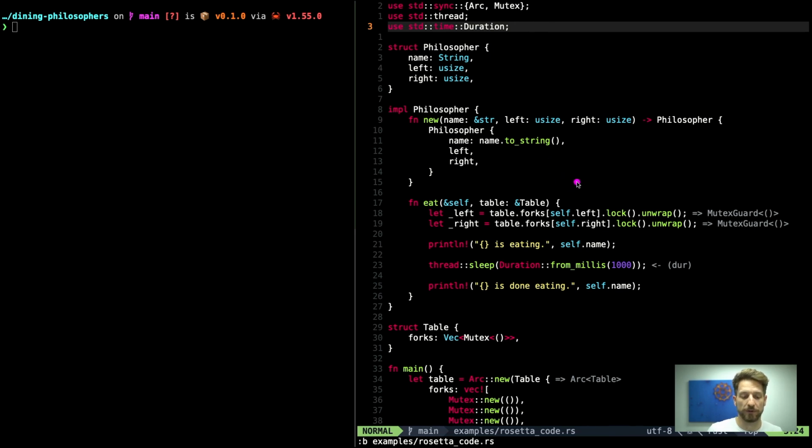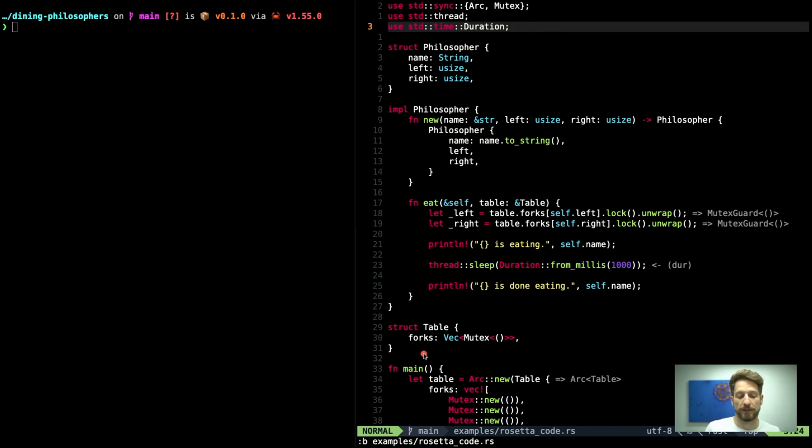On the table he will find the forks. As we can see, we try to pick up the left fork first and then the right one. So this second line only happens when we actually managed to acquire the lock on the first line. When we have those two, you can see that we print out that we started eating. Our processing is fairly easy. It's just sleeping for a second, and then we are done.